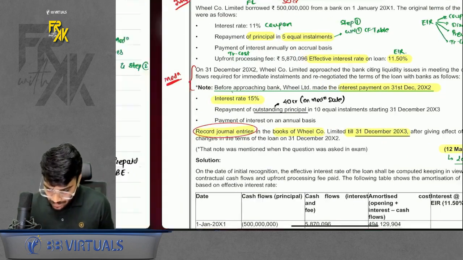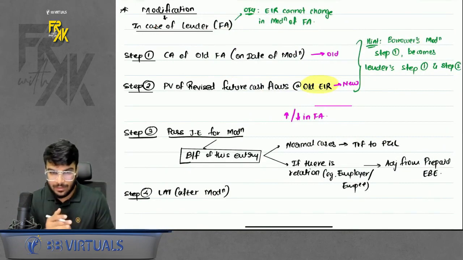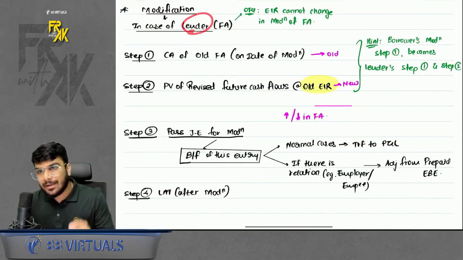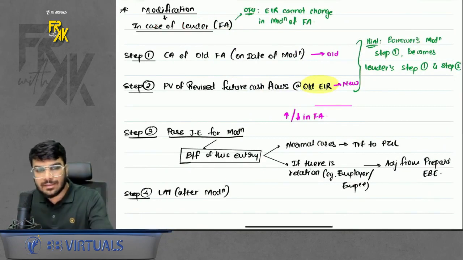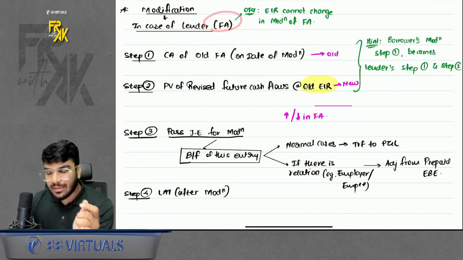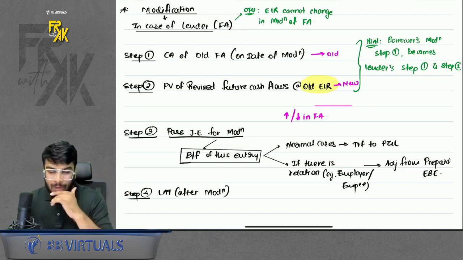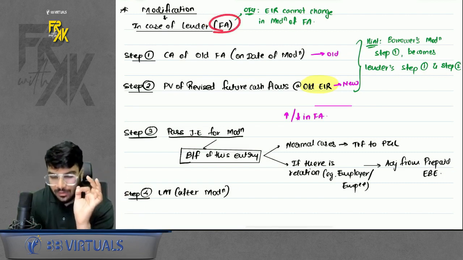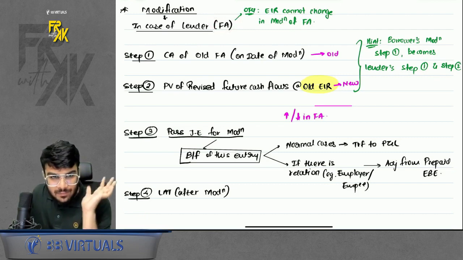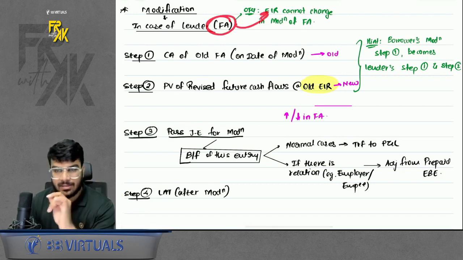Now we will do the modification from the point of view of the lender. Who is the lender? The lender means the person who is investing or giving the money. For him it is a financial asset. So for the lender, the accounting is not that complicated, like first checking substantial or not and then doing the accounting. No, for the lender a straightforward accounting is given. What is the accounting, sir? Do remember, in case of a financial asset, your EIR does not change.